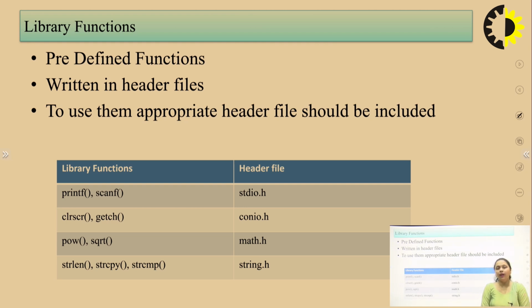So whenever we want to access any of these library functions, we just include that particular header file in our program. So for example, if I want to use printf and scanf, then I will include stdio.h. If clear screen and getch are the functions I want to use, I can include conio.h. Similarly, for the power function and square root function, math.h is responsible. And for various string related functions, I have string.h. So whenever I want to use the string related functions, I will include string.h.